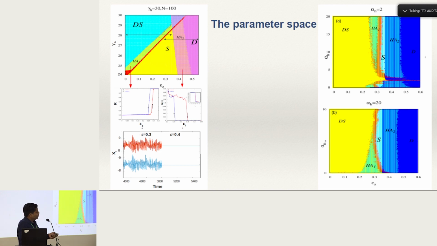Here is the parameter space, the alpha h, alpha n parameter space, and we observe that as we increase alpha n, the hysteresis area HA1 increases. And similarly, in the parameter space for alpha n and epsilon z, again we see that with increasing alpha n, the hysteresis area decreases for a fixed value of alpha h. Alpha h is the time scale parameter for the hub.